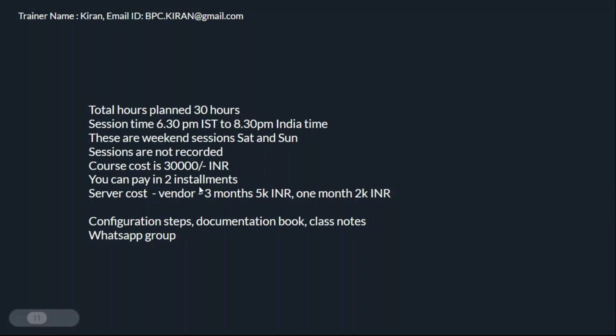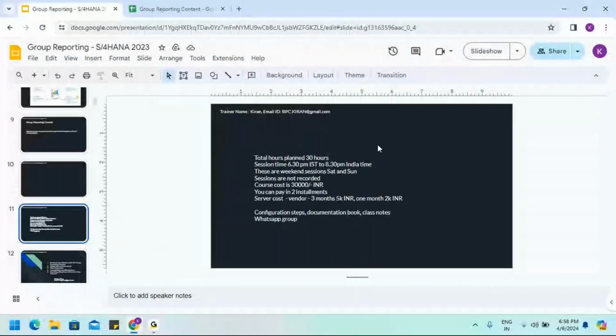You can pay in two installments. For the server, we have a vendor. He is going to take 5,000 for 3 months, or 2,000 INR for 1 month. I'm going to provide configuration steps, whatever documentation is required, and the class notes. I will share them with you. After the course completion, I can add you to the WhatsApp group. So this is all about the group reporting course and its content.